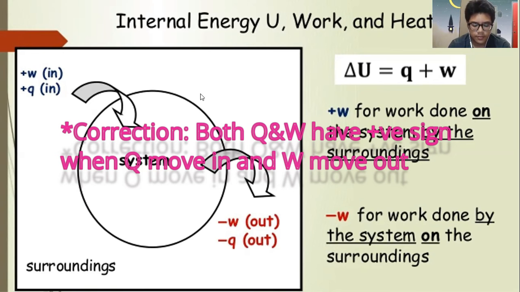So we are moving to the next part. It's easy to remember by Q and W. So we move to the right. In the middle is the system. When the Q comes into the system, it will be positive, and also when the W is moved from the system, it will also be positive.